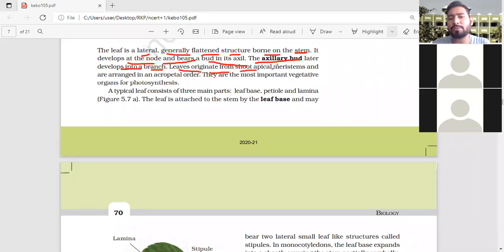Leaves originate from the shoot apical meristem, SAM, and are arranged in an acropetal order.